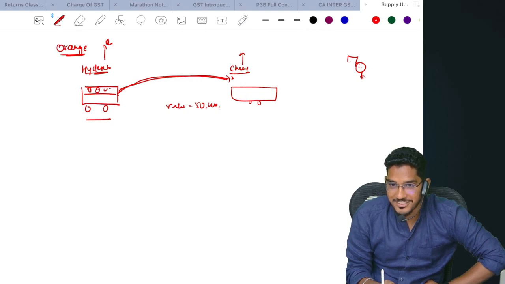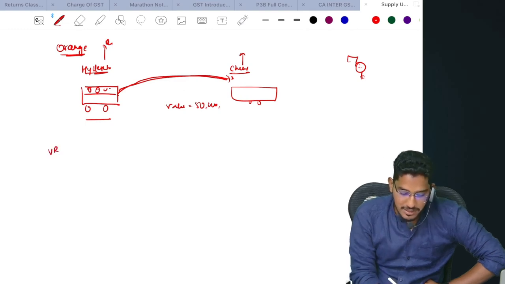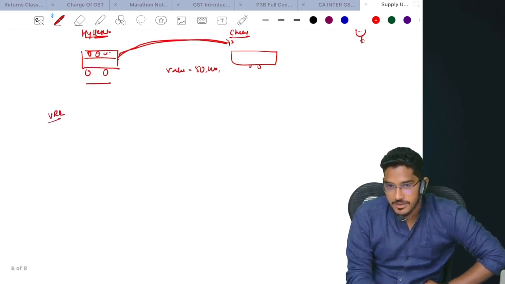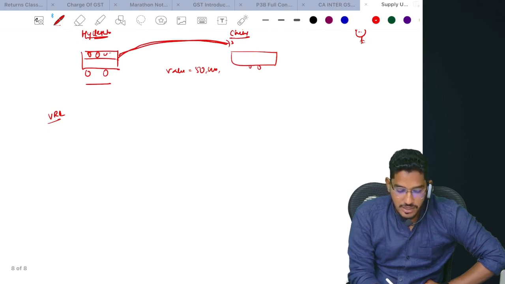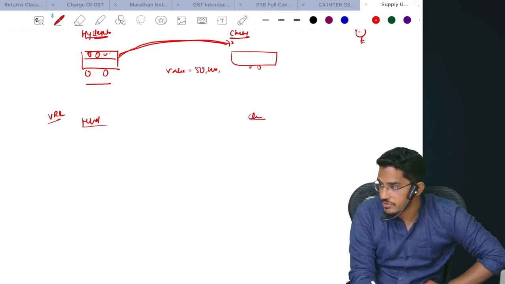Intelligent fellow, no? See, we have to agree. Similarly, some other case: VRL Logistics is there. Take the same case of VRL Logistics. In Hyderabad, they have a place of business. In Chennai also they have a place of business. For both, they have taken multiple registrations.